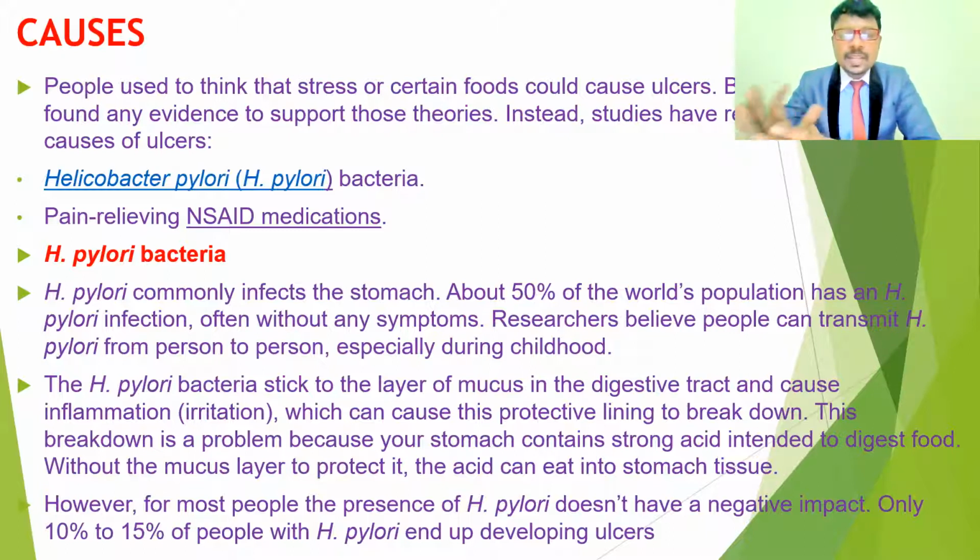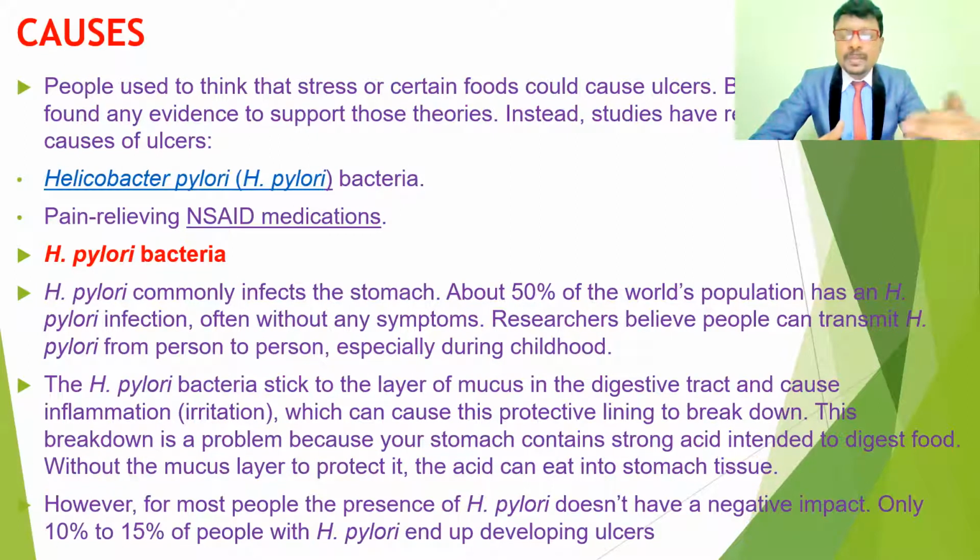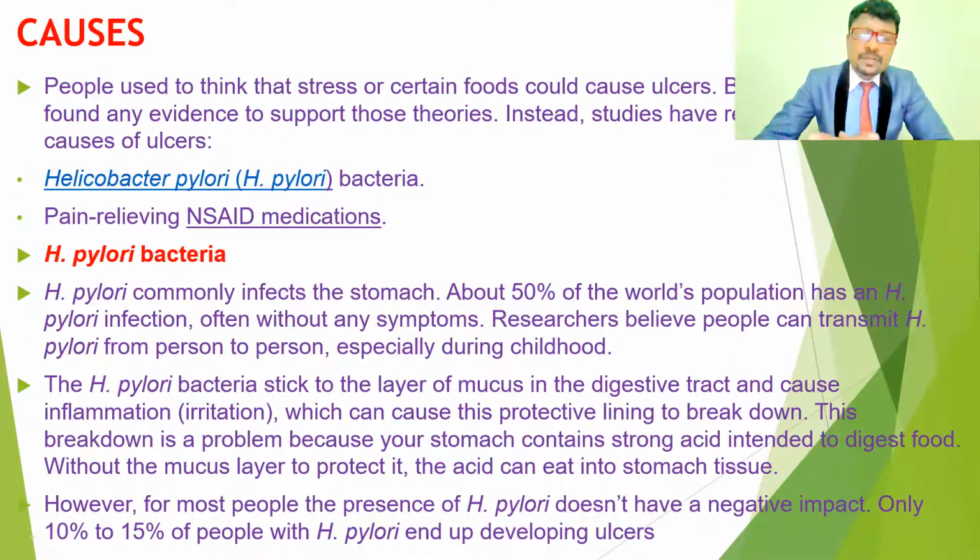If mucus production is there, this mucus is going to protect from the HCl concentration. If there is no mucus secretion from the secreting walls, the acid concentration may increase, and because of the acid, it's going to damage the stomach walls. So it gives ulcerations.